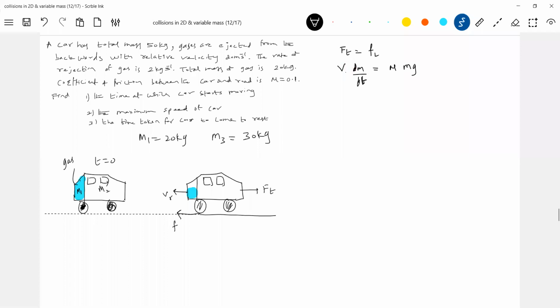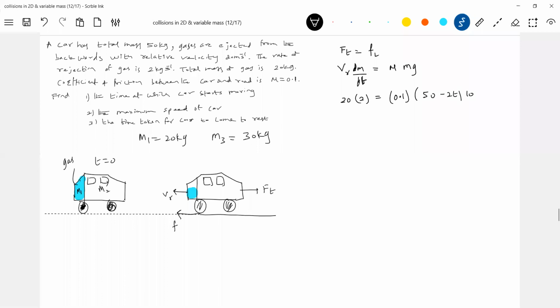So what is VR? It's the relative velocity, 20 meter per second. This we know. The rate of ejection of gases, shall I write that dm by dt is 2? Then mu is 0.1. What should I write for m? With time, the mass of the system will decrease, because some gas will be ejected. So what was the initial mass? 50. And at what rate is the fuel burnt? For every 1 second, 2 kg. So minus 2 into t, into 10.